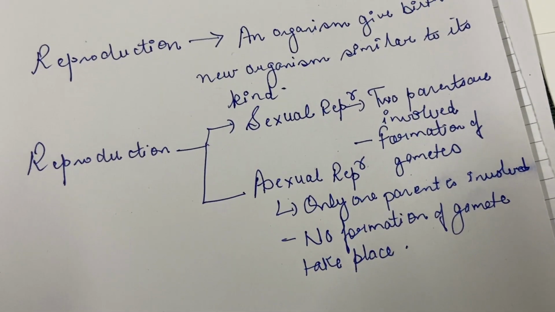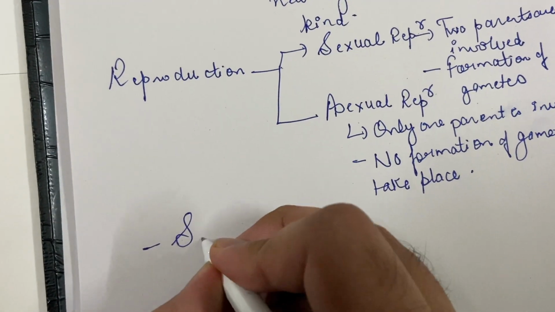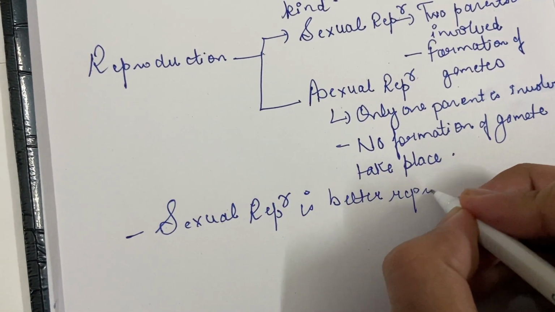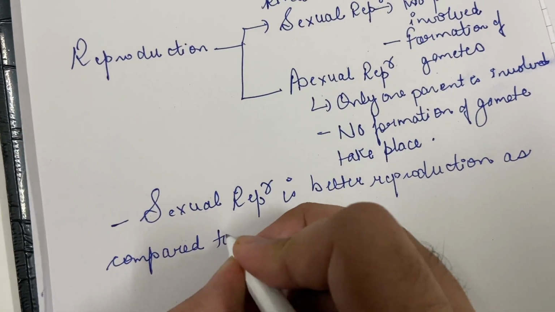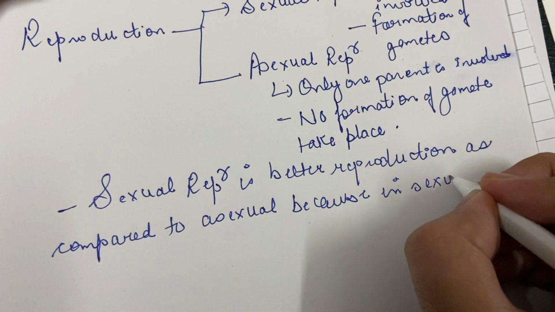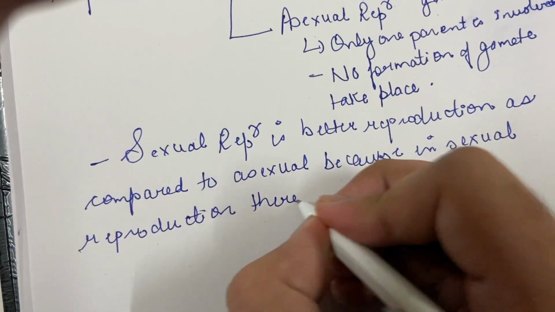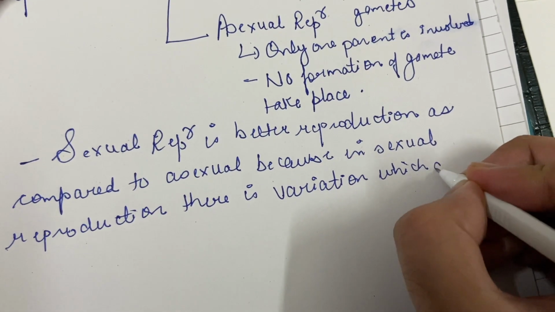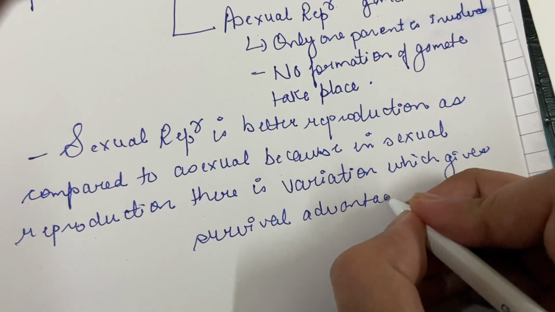So, if someone asks which is the better type of reproduction, sexual or asexual, then the answer would be sexual reproduction is better as compared to asexual, because in sexual reproduction there is variation which gives survival advantage to the organism.